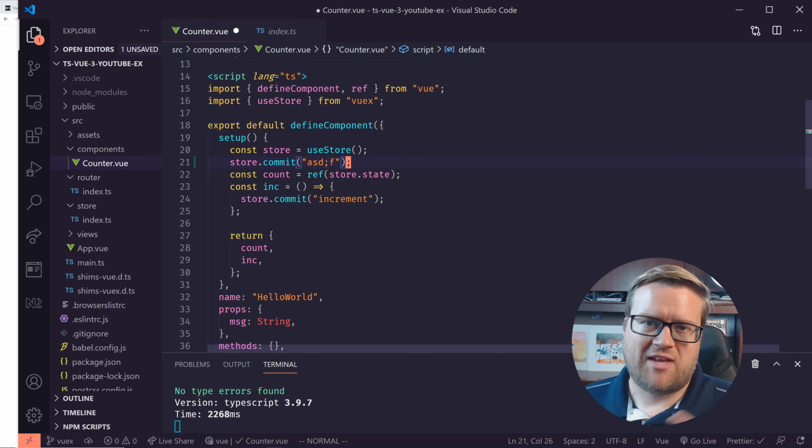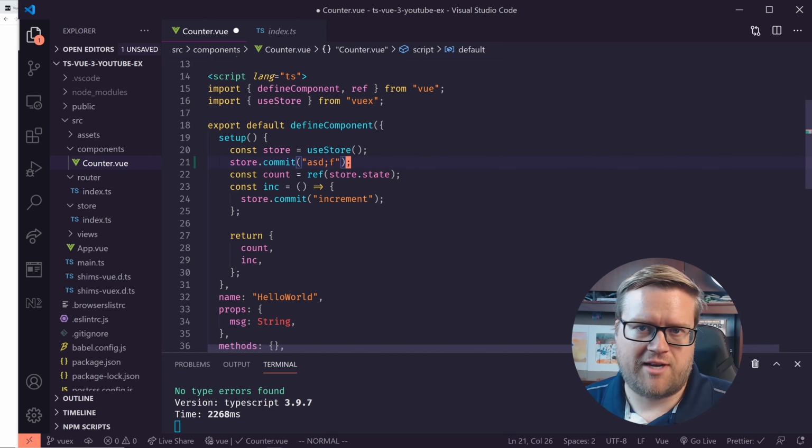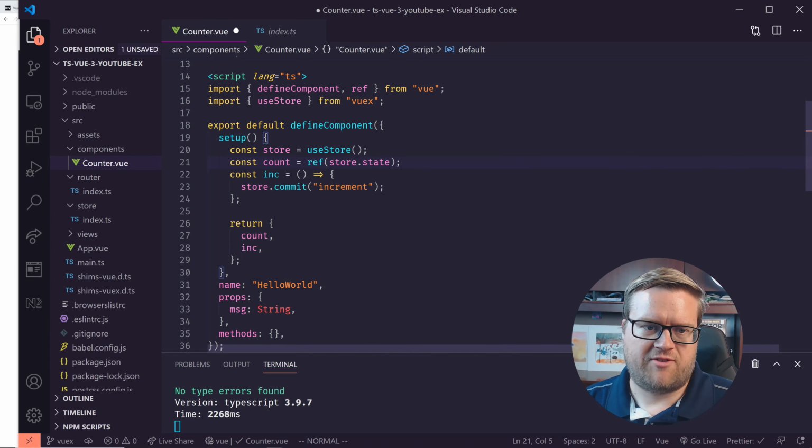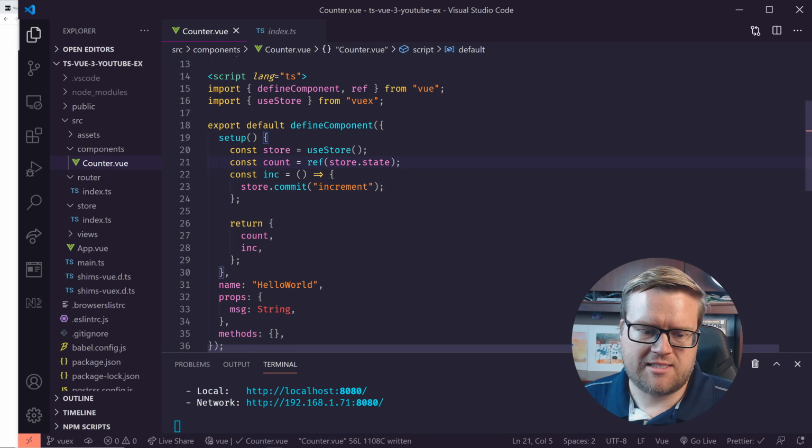We don't get anything in our Visual Studio Code, or VS Code, letting us know that there's a problem or error, which is what we want to fix. Once we get to larger and larger apps, we want to have these types and know instantly how to commit or dispatch something without having to look it up every time. And then, of course, it'll lead to fewer bugs.